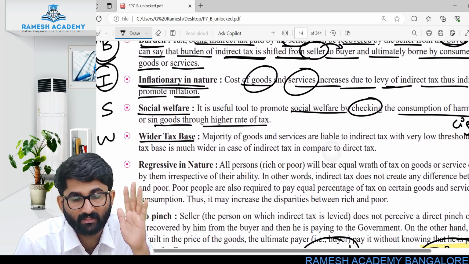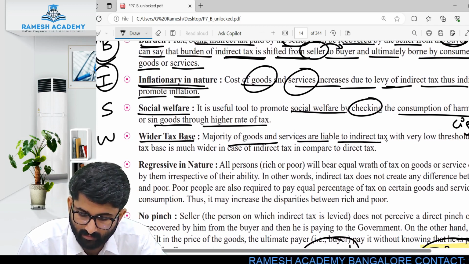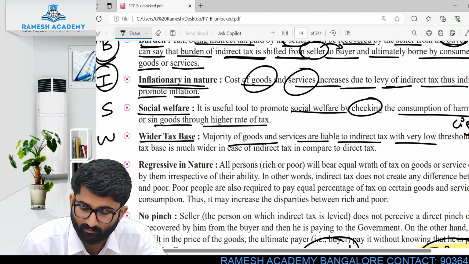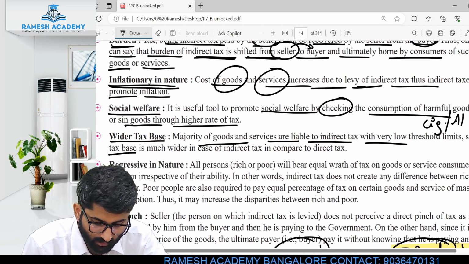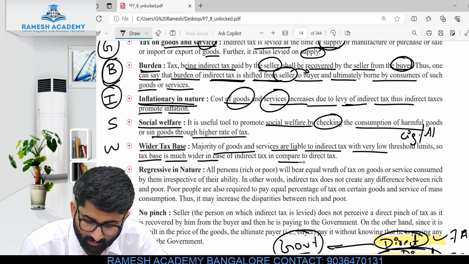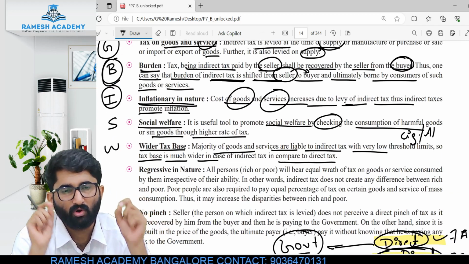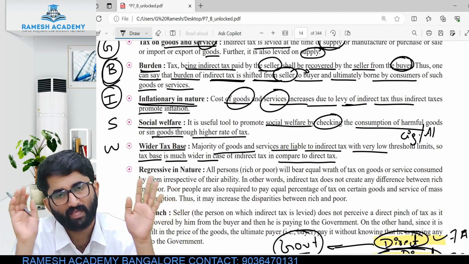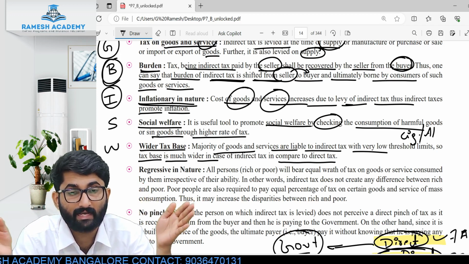So remember this, wider tax base. The majority of goods and services are leviable to indirect tax with very low threshold limits. So the tax base is much wider in the case of indirect tax compared to direct tax. You name the goods, on all these goods there is tax. That means wider tax base.